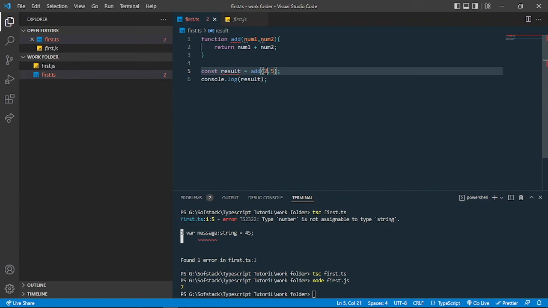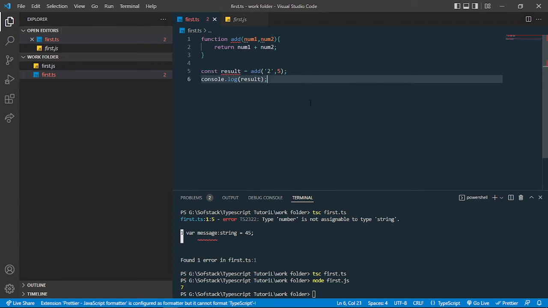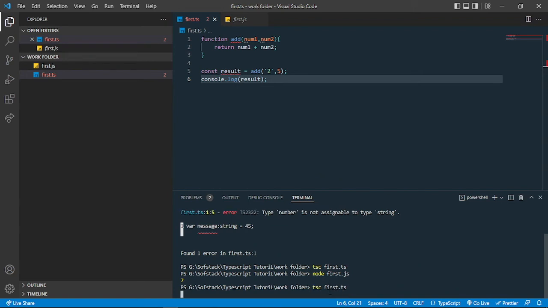But if I pass this 2 as a string, we'll not get the 7, but we'll get the concatenated result of a string and a number, which is 25. So let me recompile that. Right now, no type is assigned to the parameters. That's why it didn't give me any error.